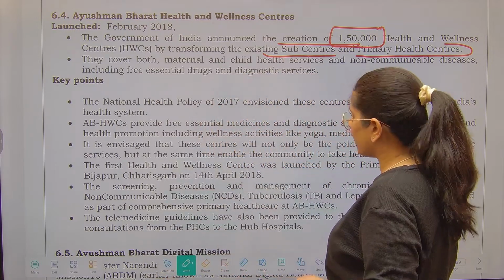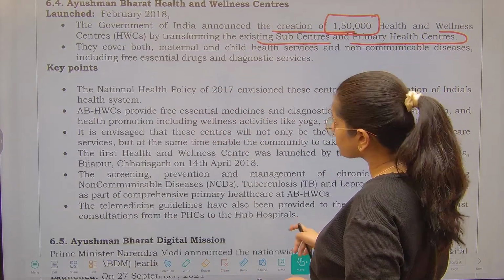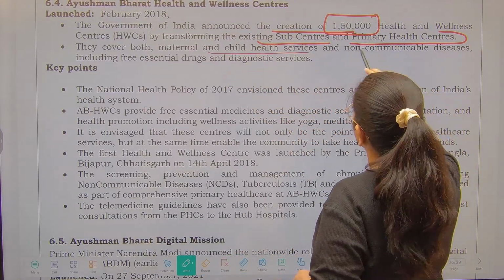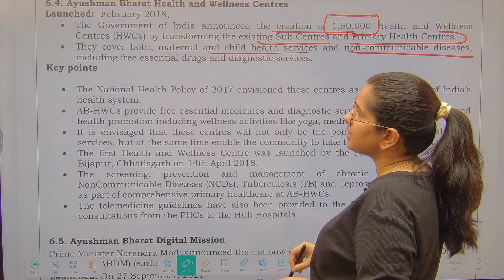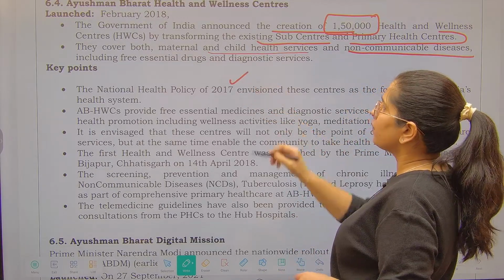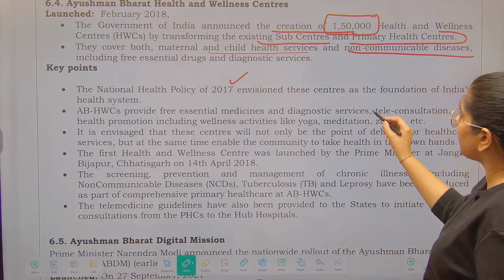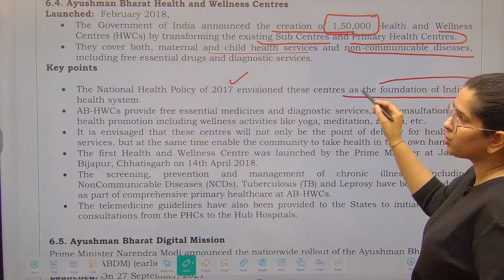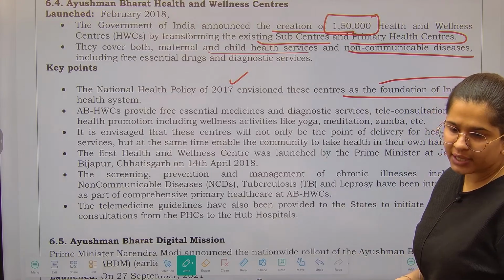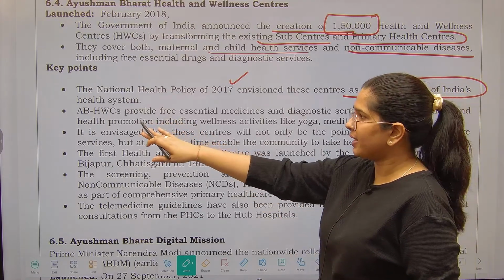Now what are the key points? They cover maternal and child healthcare services, and non-communicable diseases including free essential drugs. The National Health Policy of 2017 envisioned that there should be such centers as the foundation of India's health system. Keeping that in mind, we have created the Health and Wellness Center.